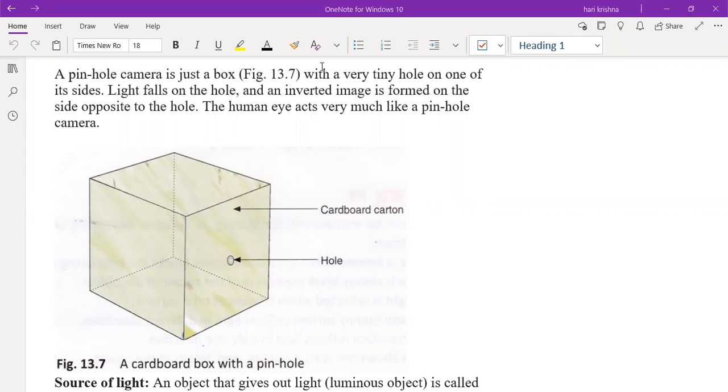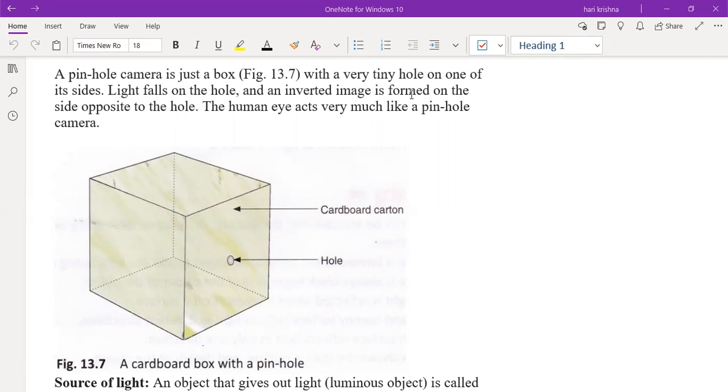Then this will be your homework for today's class, okay? Write down the difference between the real image and the virtual image. First you have to take the question, you have to write the answer for this.